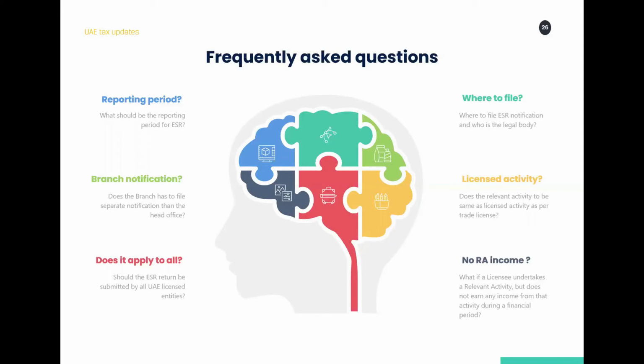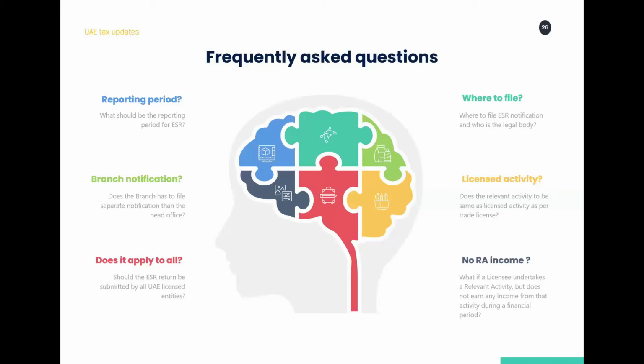However, other free zones are asking everybody to submit the notification even if the reportable period extends beyond 30th of June. So basically you are forecasting the relevant activities, which is very difficult for companies to do. But they are also saying to file the notification, and the free zones will allow additional formats to do a re-notification if there are any changes.